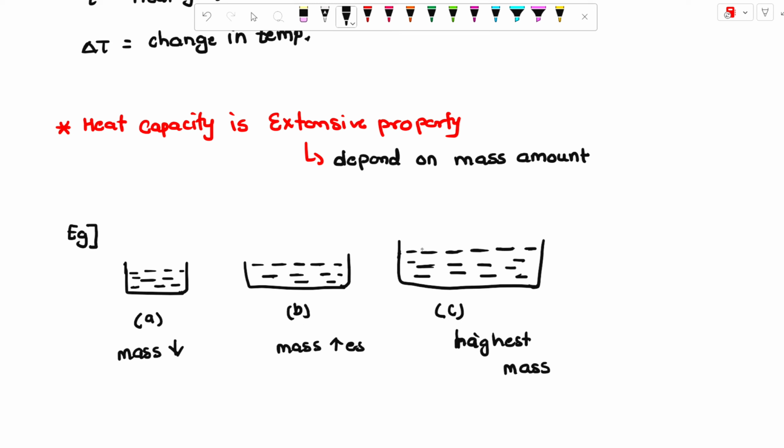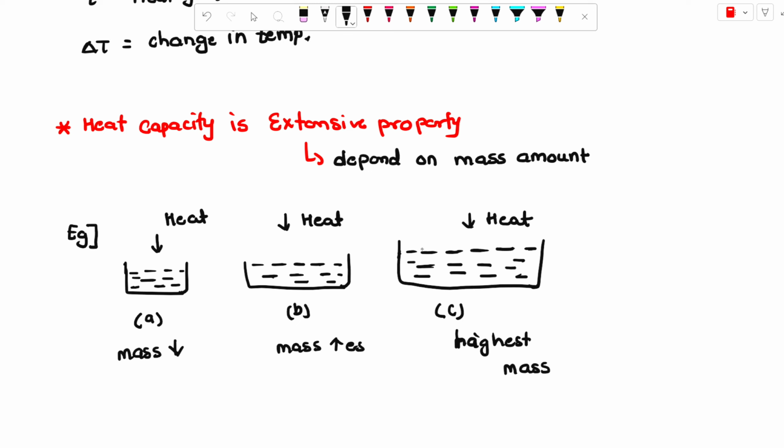We already discussed heat capacity is an extensive property. If we provide some amount of heat on system A, on B, and on C, you can see the first one easily gets heated if we apply a smaller amount of heat, but the last one takes time to heat by 1 degree Celsius.